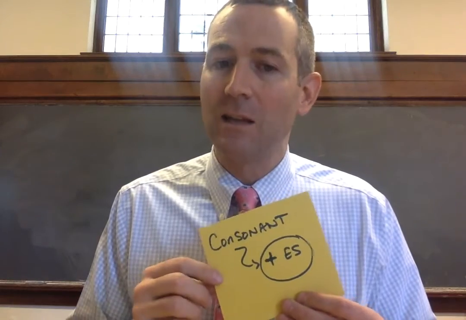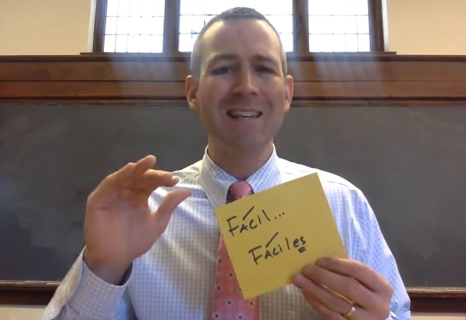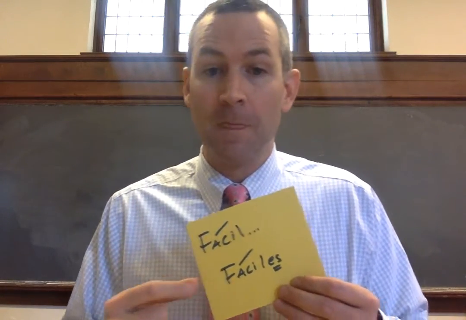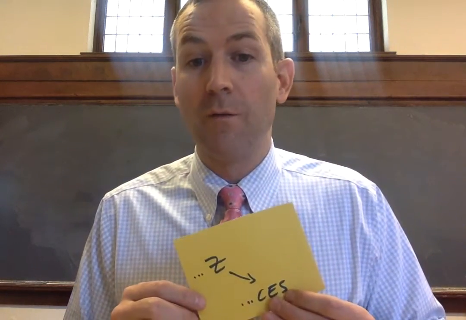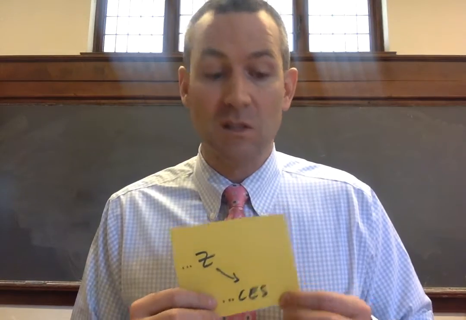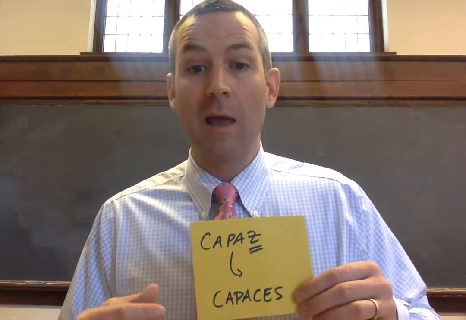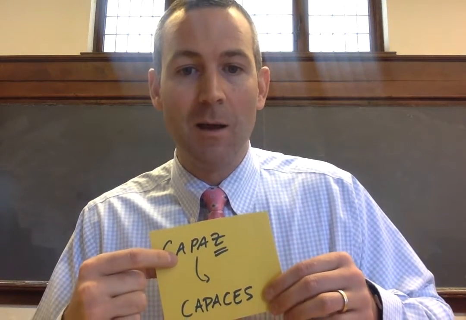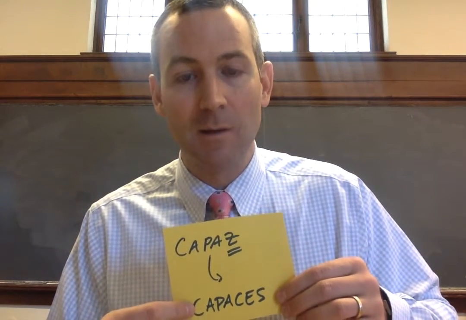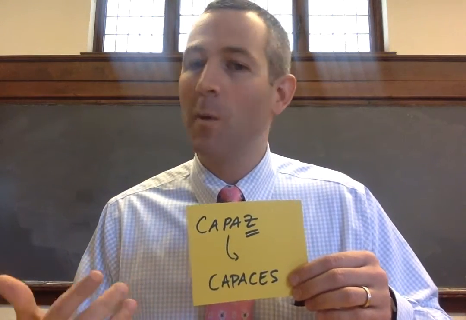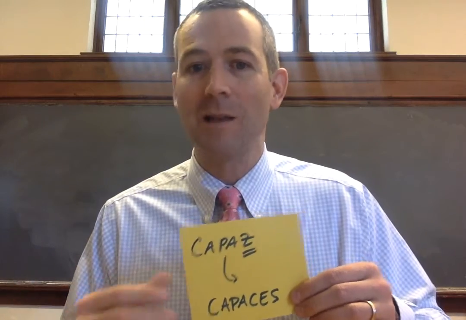But what about a consonant? Well, if I end in a consonant, I add ES, so remember, easy. Oh, that's easy, okay? Fácil would become fáciles, okay? So fácil, fáciles, right? Now, final rule, Z becomes CES. So for instance, I know all of you folks are capable, okay? Ella es capaz, right? But ustedes son capaces, right? Capaz, capaces. The Z drops away, becomes a CES. You remember we did this with lápiz, right? A long time ago, right?